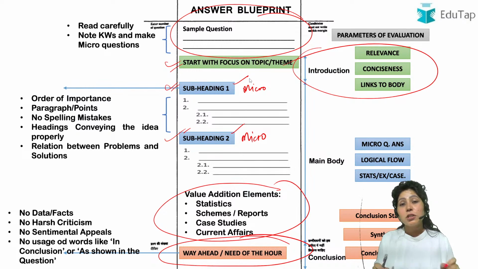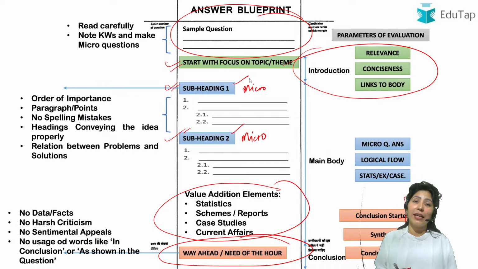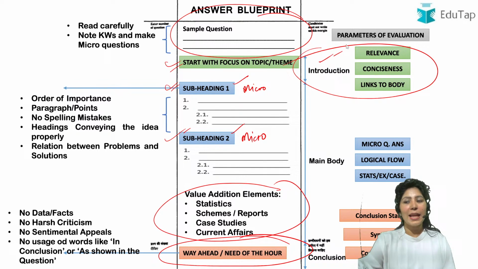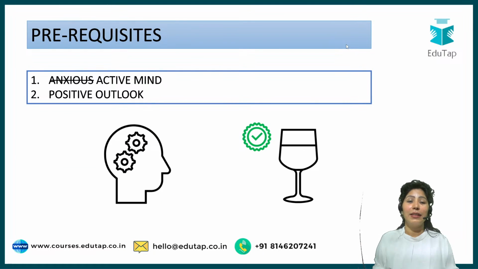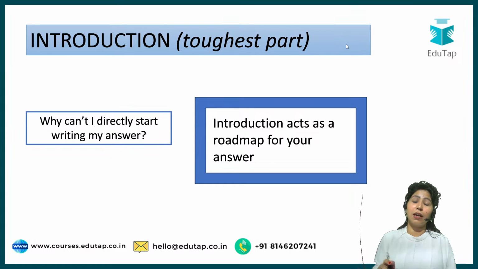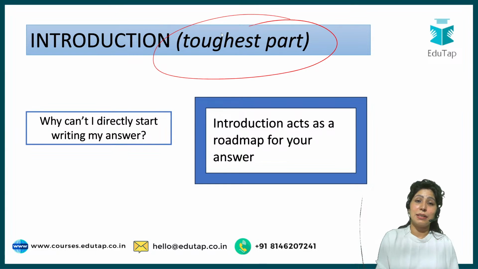With that first line, any examiner can judge your knowledge level or your maturity level, whether you are fit to be an RBI grade officer or not. That can be judged from the first line of the introduction. That's why today we'll be focusing exclusively on the introduction part. And trust me when I say this, introduction is the toughest part. Introduction is always the toughest part of your answer writing practice.